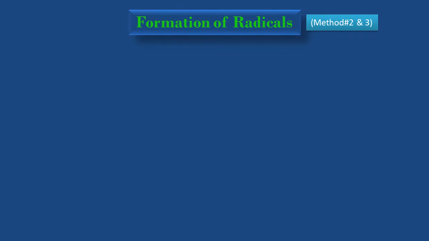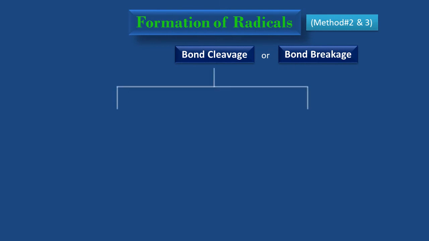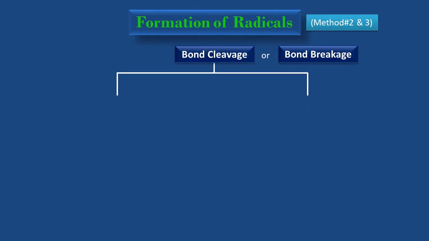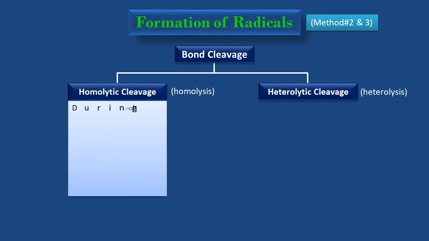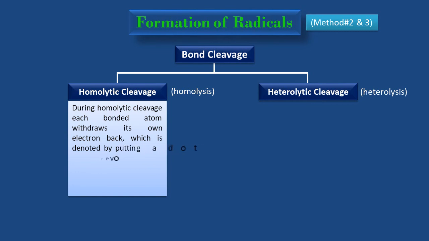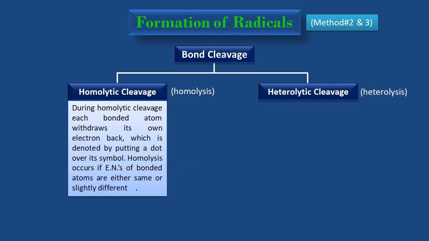Method number 2 and 3 of the formation of radicals is by bond cleavage or bond breakage. A covalent bond cleaves in two ways depending upon the electronegativities of the bonded atoms, and they are homolytic cleavage or homolysis, and second is heterolytic cleavage or heterolysis. During homolytic cleavage, each bonded atom withdraws its own electron back, which is shown by putting a dot over its symbol. Homolysis occurs if electronegativities of bonded atoms are either same or slightly different.